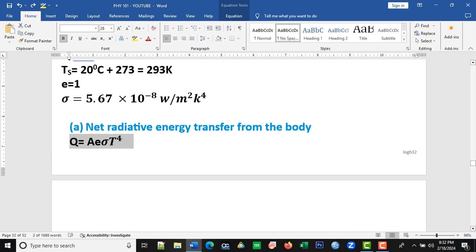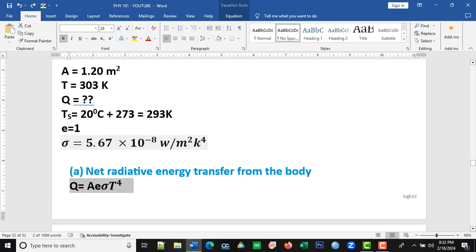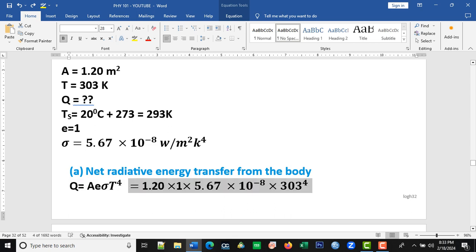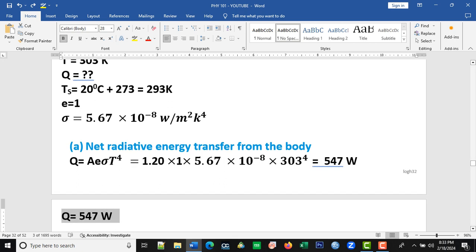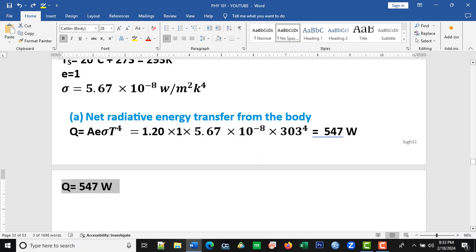Other quantities are given, I've mentioned them already. You see A here, and emissivity is 1 here. The Stefan-Boltzmann constant is given here, and the temperature of the body. So when we substitute the following and simplify, we get 547 watts. So Q is given as 547 watts.